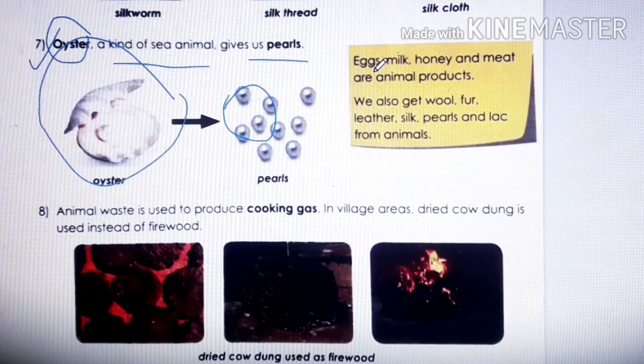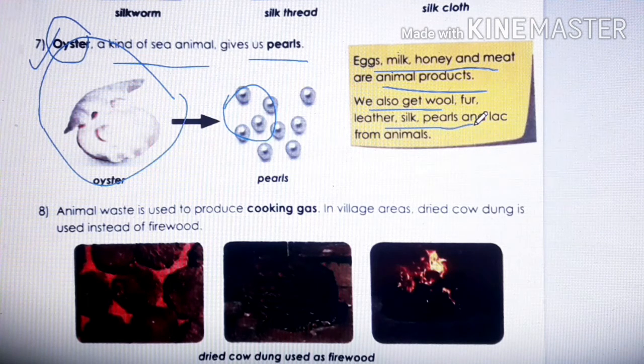Then what is written here: eggs, milk, honey and meat are animal products. Okay, we also get wool, fur, leather, silk, pearls and lac from animals. These are also the things which we get from animals.